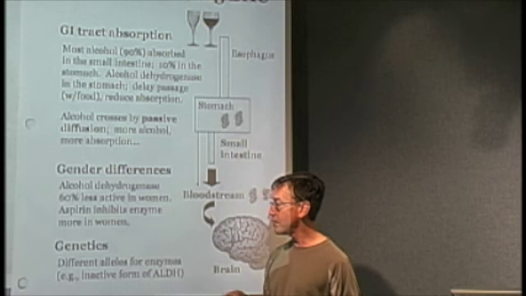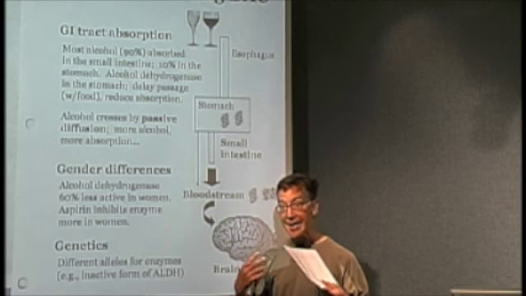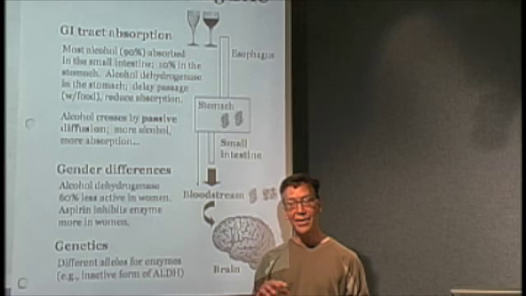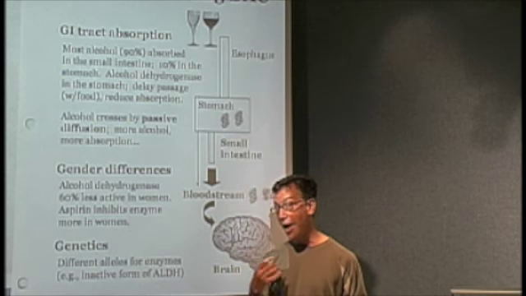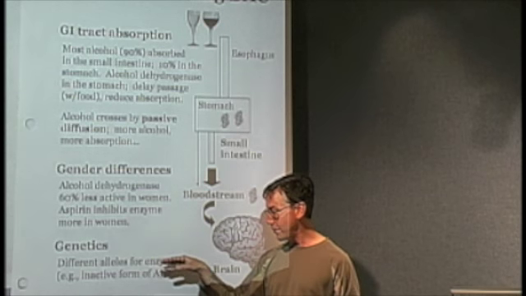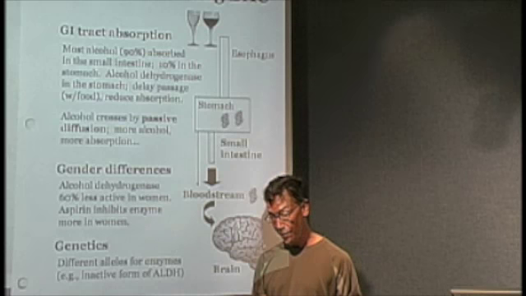In some individuals, they inherit an inactive form. In fact, in many parts of Asia, the inactive form of ALDH is more common in the genes than it is in other parts of the world.